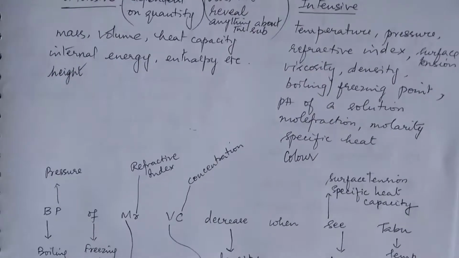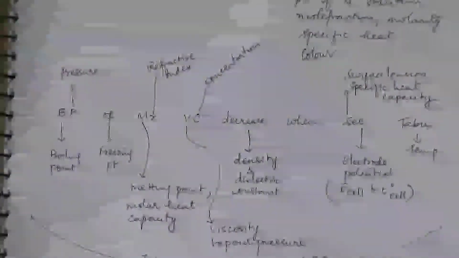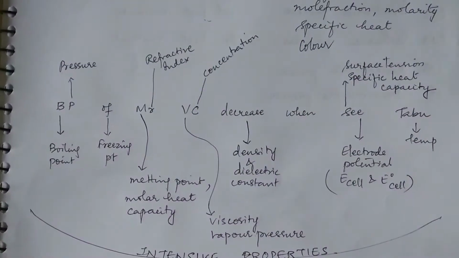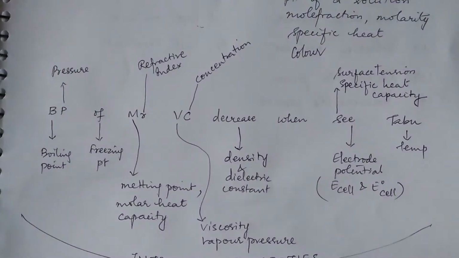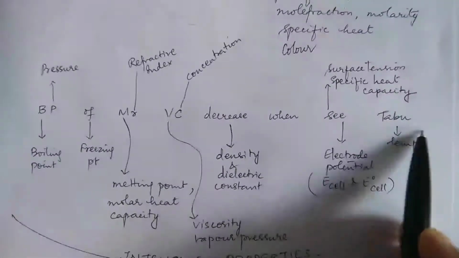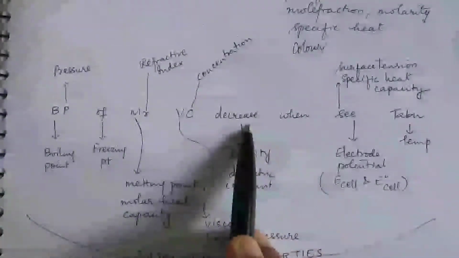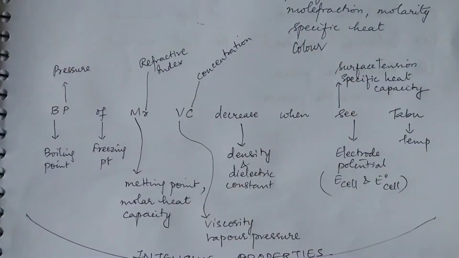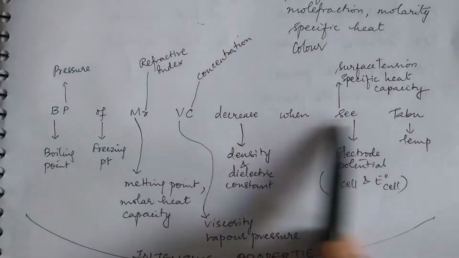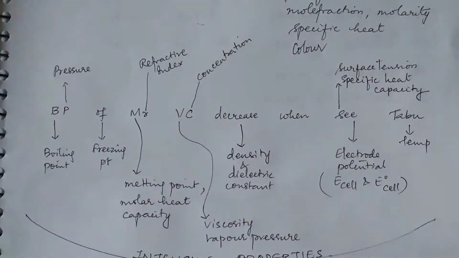Now I came to know an interesting thing to remember. What are all the intensive properties? I found it very interesting and easy to remember also, so I thought I should give it to you. See, look at the center line. BP of Mr. VC decrease when he sees taboo. Very easy. You will never forget this sentence. BP: B for boiling point, P for pressure.